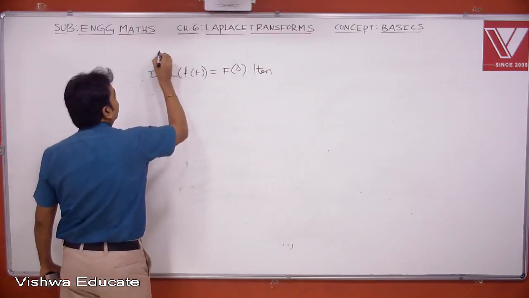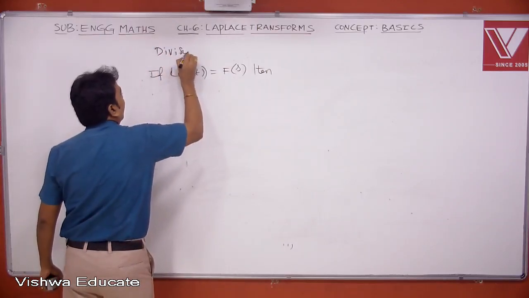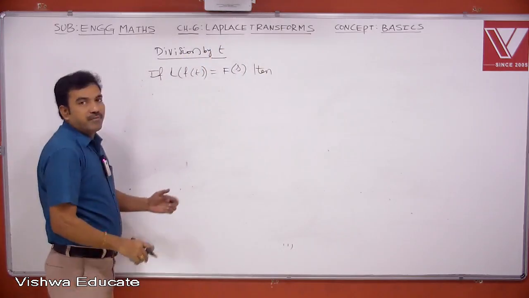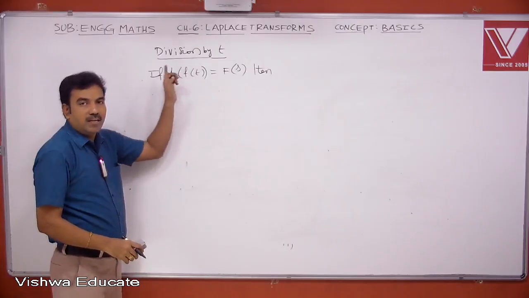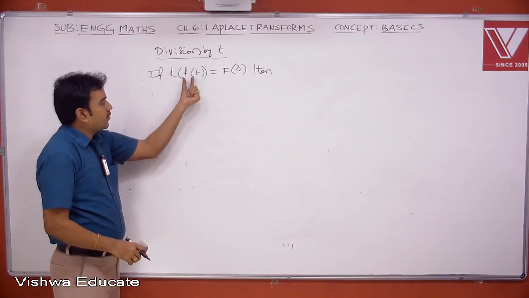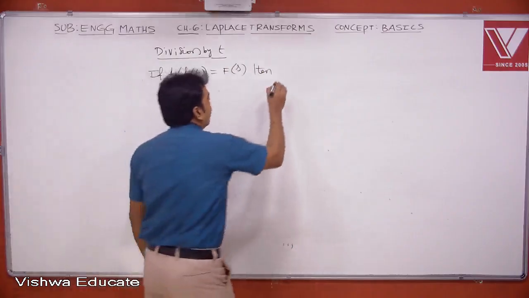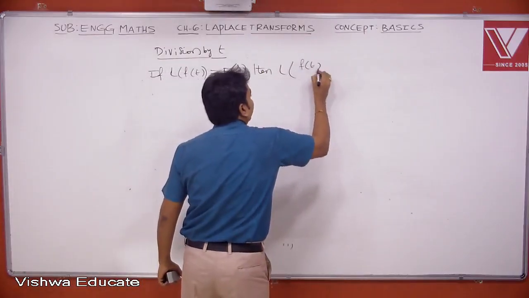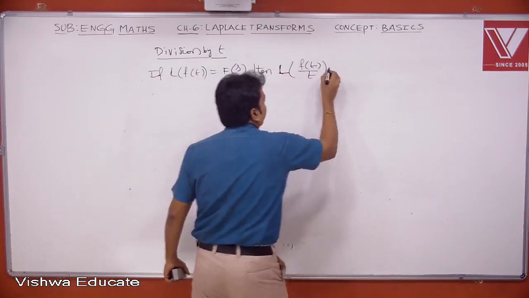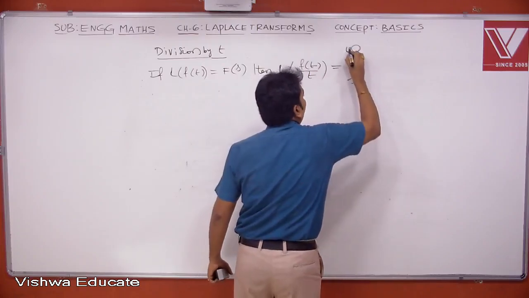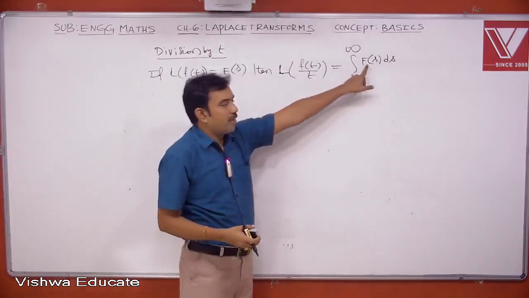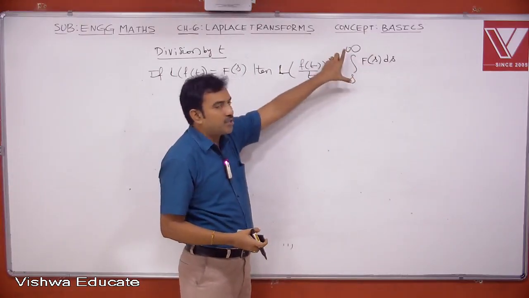Next one is division by t. In the previous, we have seen Laplace transform of multiples of t power n. Now this is division by t. So if Laplace of small f is capital F of s, then Laplace transform of f of t by t, that's why it is called division by t, is nothing but integral s to infinity F of s ds. So integrate this Laplace transform capital F of s with respect to s from s to infinity.